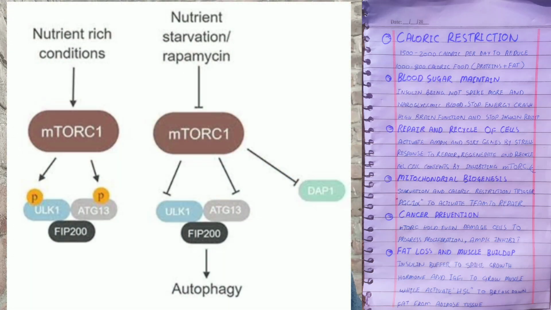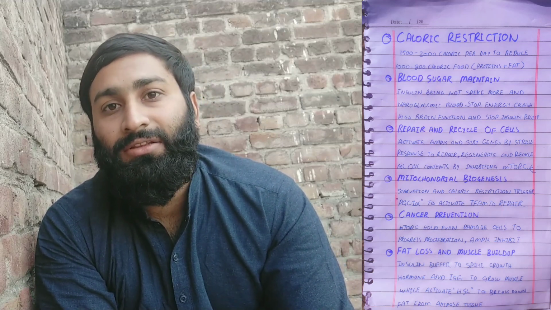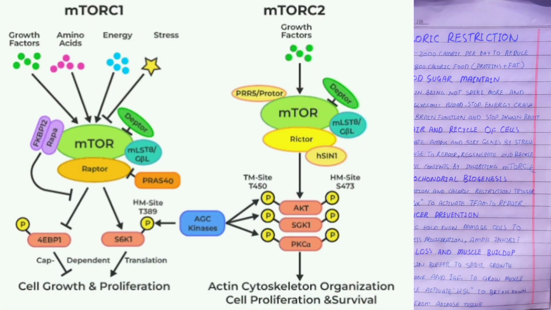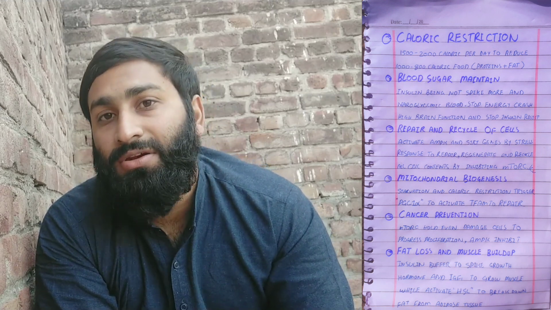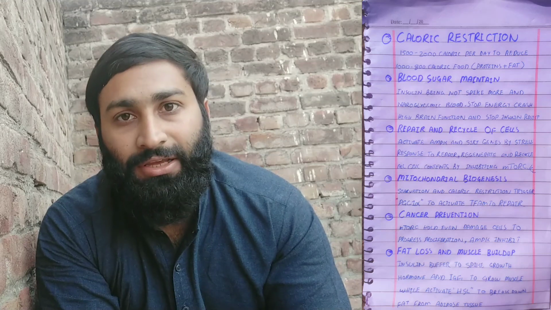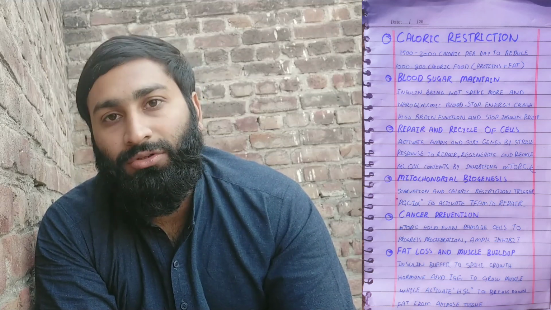The mTOR pathway means the mammalian target of rapamycin, which is activated during energy-rich and nutrient-rich conditions in your cell. Whenever the nutrient-rich condition occurs in your cell, the mTOR pathway activates the proliferation of the cell, and even the damaged cell will proliferate. So the mTOR pathway should be activated, but not all the time. You should not eat food every time, because chronic mTOR activation can activate certain oncogenes and cause cancer.